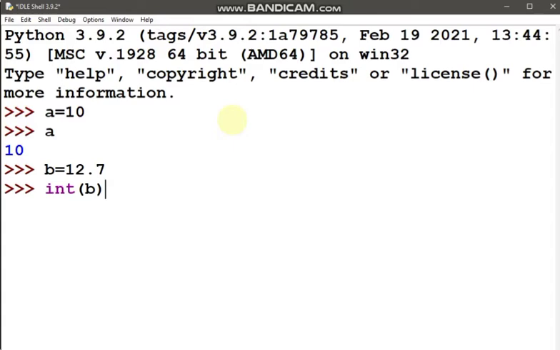So what will be the answer? Yes, the answer will be only 12 because 0.7 will not be there.